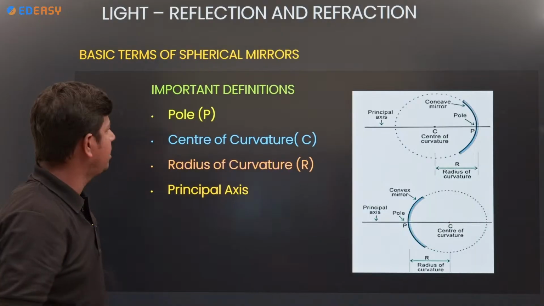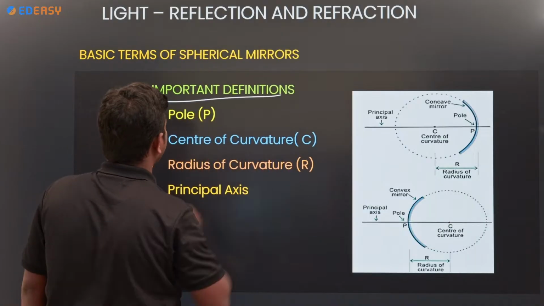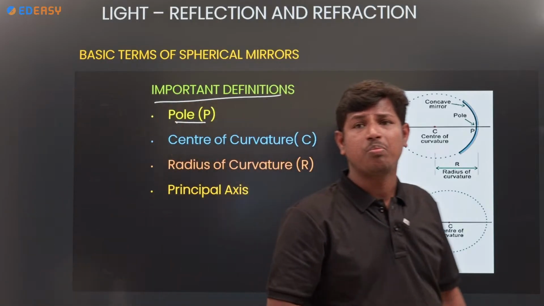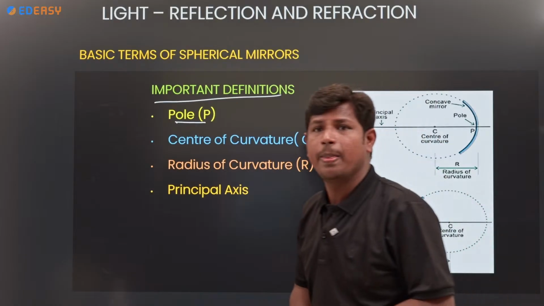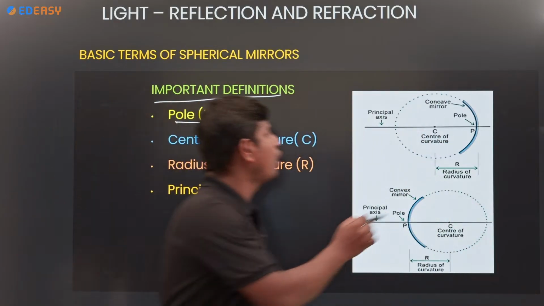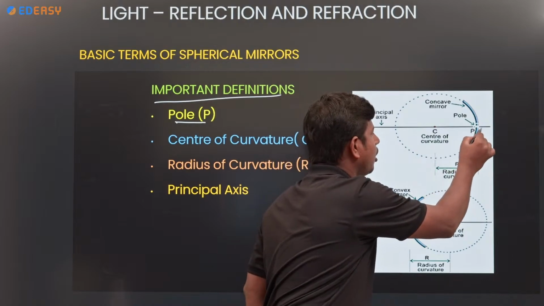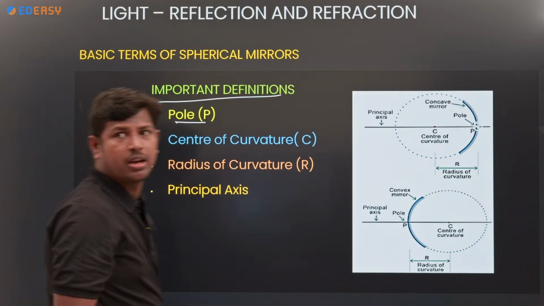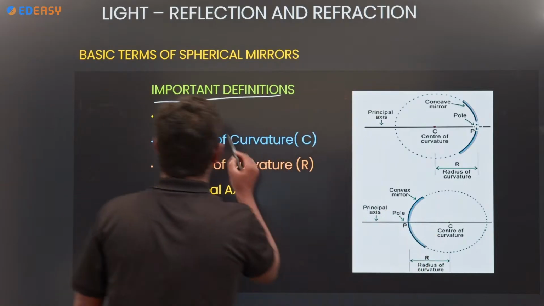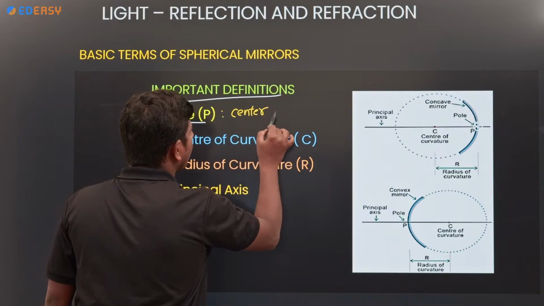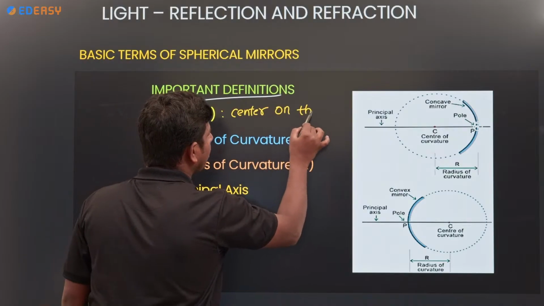See here, important terms in the spherical mirror. Pole. What is a pole? Pole is the center point on the mirror.